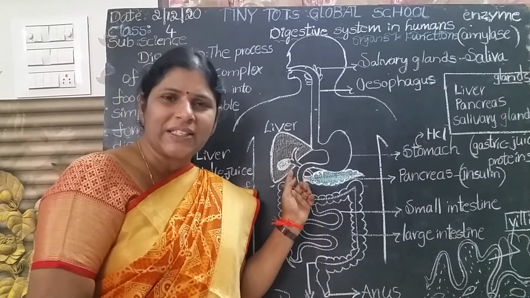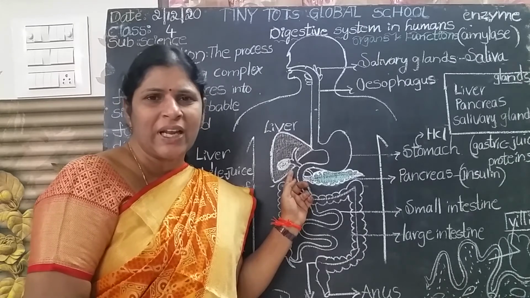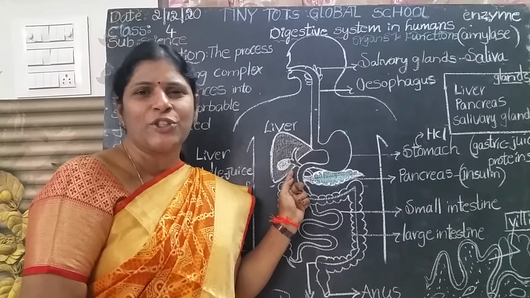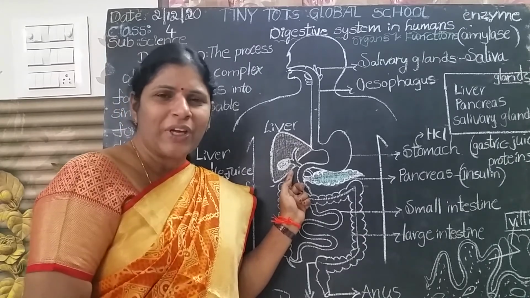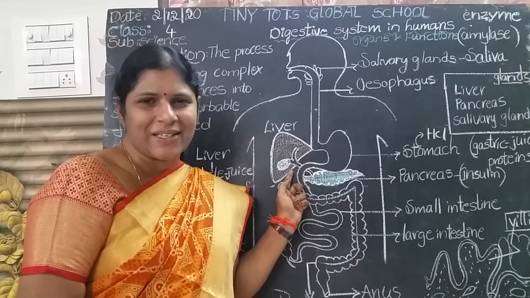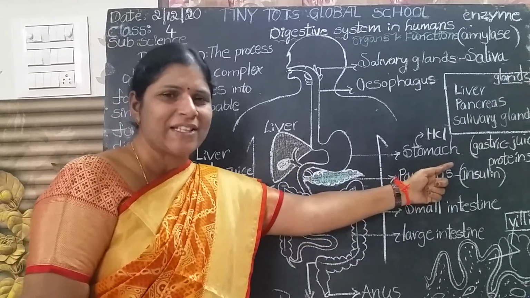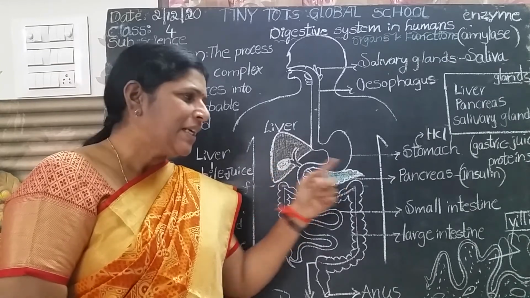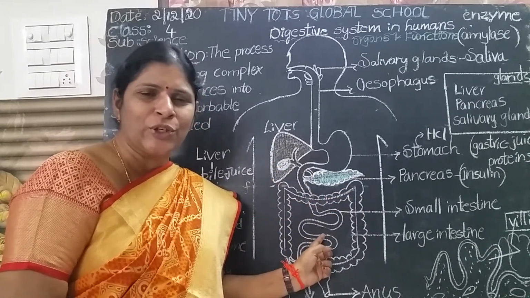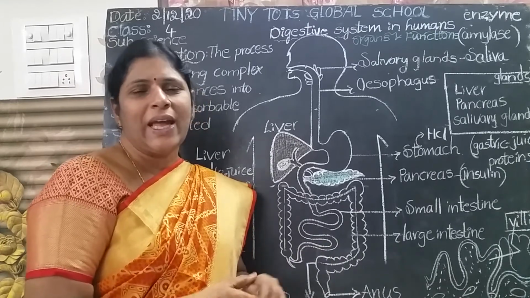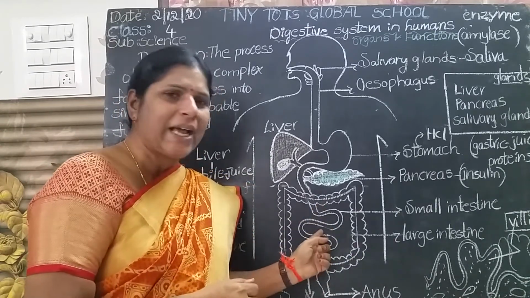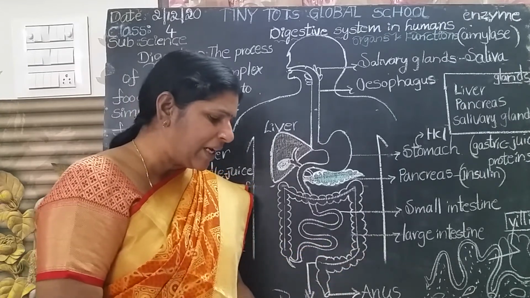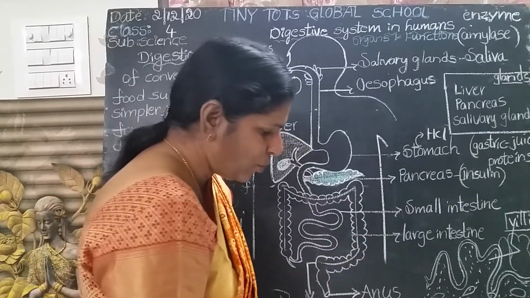The liver is also the largest gland in the body. Children, the liver produces bile juice which is stored in the gallbladder. This is also one of the digestive juices, which digests the fats. Proteins are digested by gastric juice. Fats are digested by the bile juice. The intestine also releases intestinal juice. All these juices help to digest the food. So final digestion is completed in the small intestine. Don't confuse, children. Final digestion is completed in the small intestine.